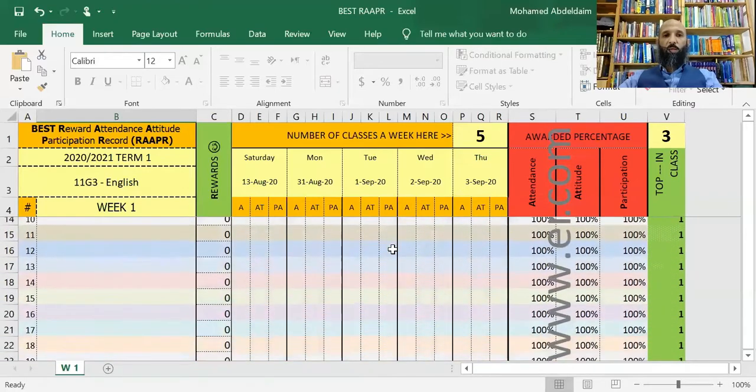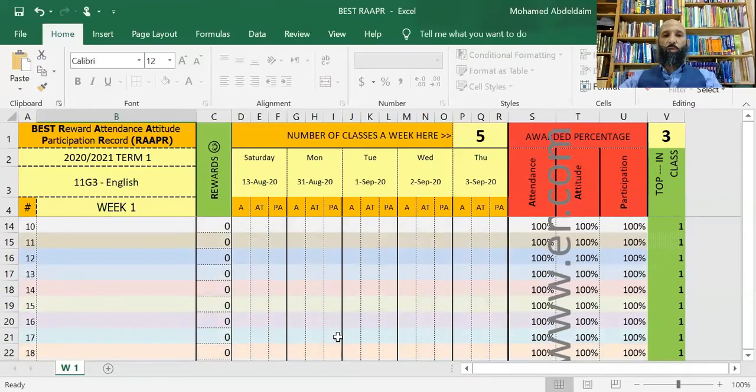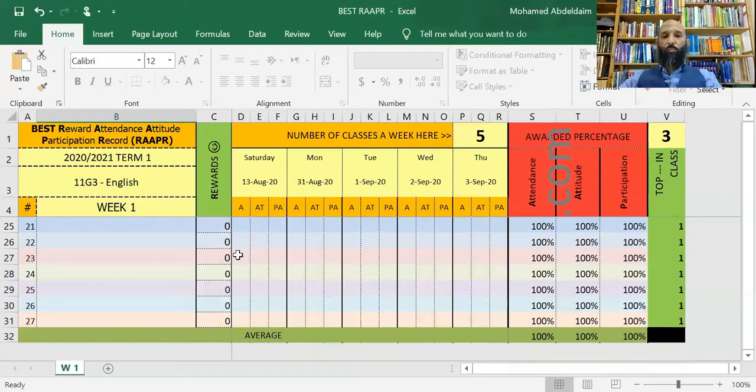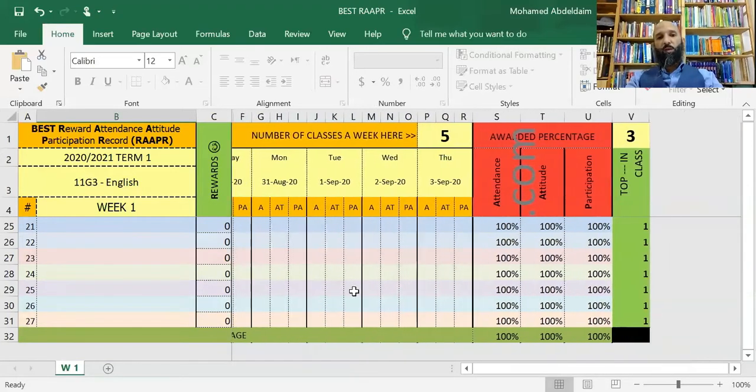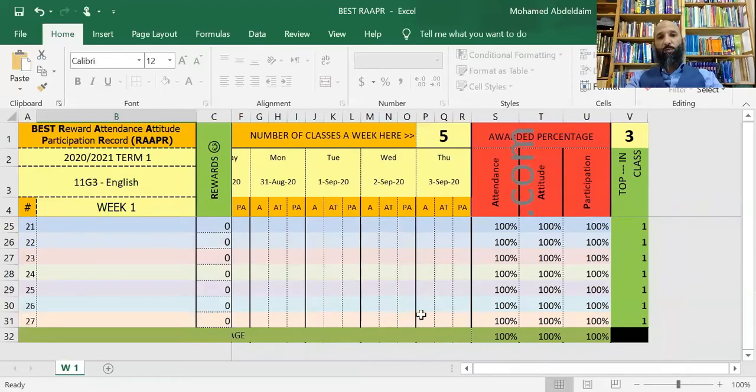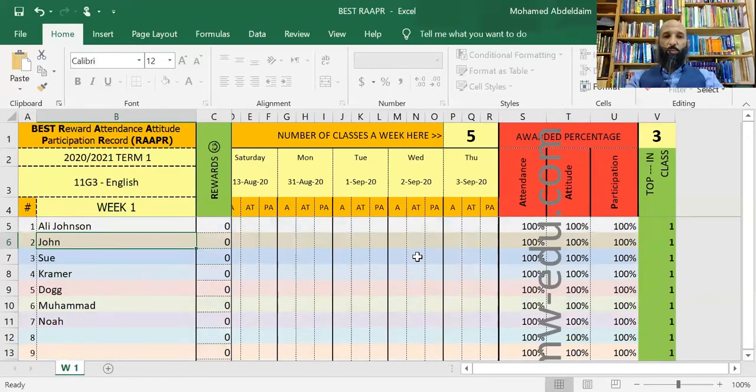Right. Now the next thing that I want to talk about is you can scroll up and down without affecting the information here. So when you scroll down to the last bunch of people here, you can see that still this is so-and-so day, and this is attendance, and this is attitude, and this is participation. Attitude, by the way, is behavior. Okay. And you can scroll this way as well.